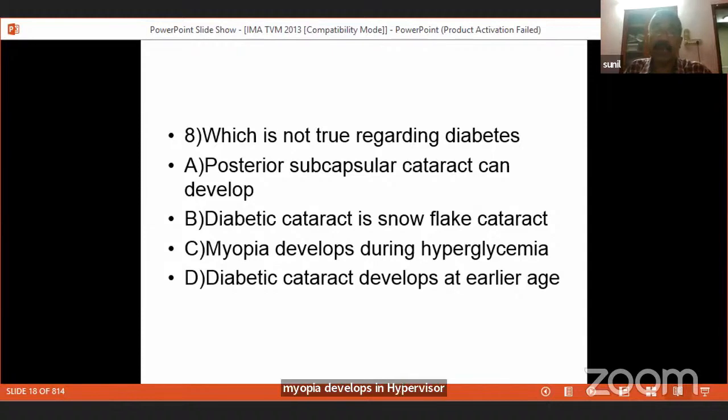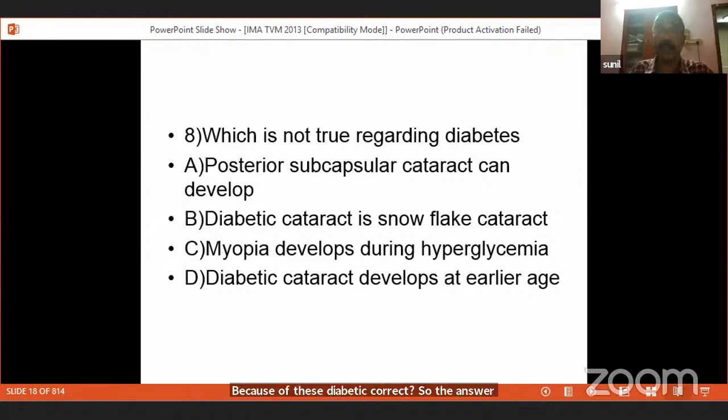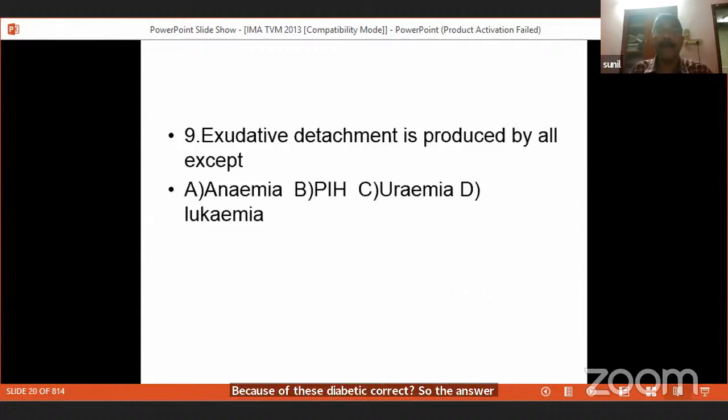So these three things: patients can develop diabetic cataract as a posterior subcapsular cataract. Typically diabetic cataract is called a snowflake cataract, another very common entrance question. And diabetic cataract develops at an earlier age. And these patients develop hypermetropia because of this diabetic cataract. So the answer to this question is myopia develops during hyperglycemia.